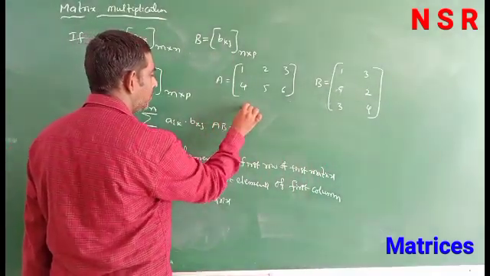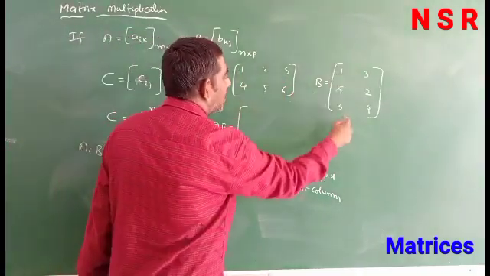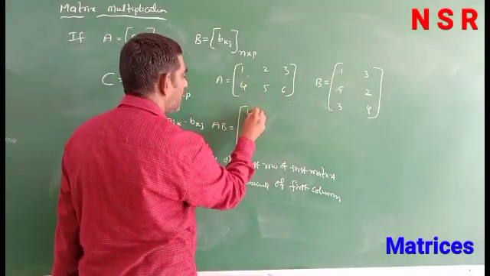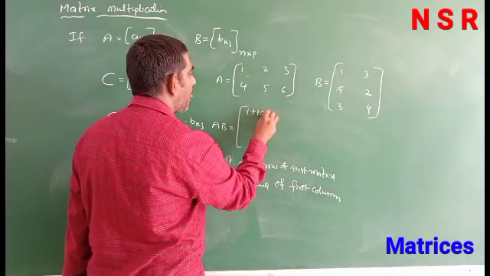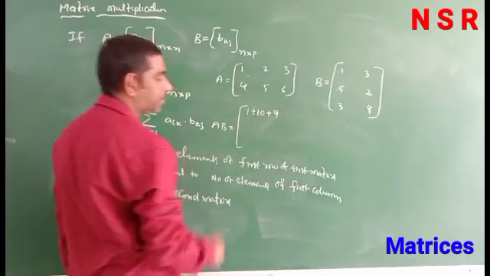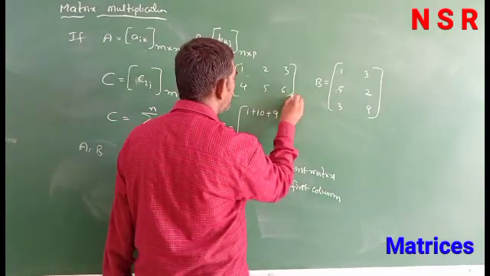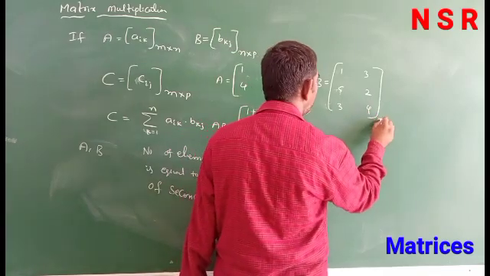Now AB is equal to, how to multiply? The whole row elements multiply with the first column: 1 into 1 is 1, plus 2 5s are 10, plus 3 3s are 9. Here the order is 2 by 3, next here the order is 3 by 2.